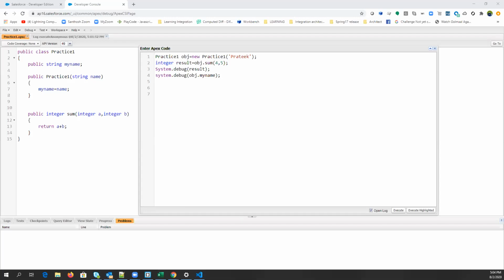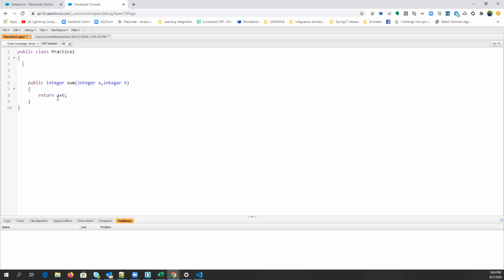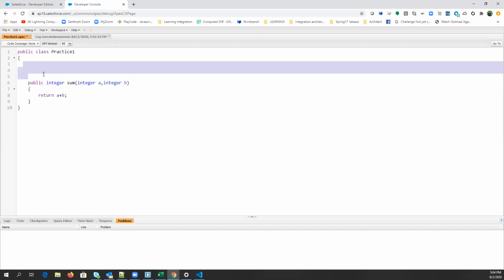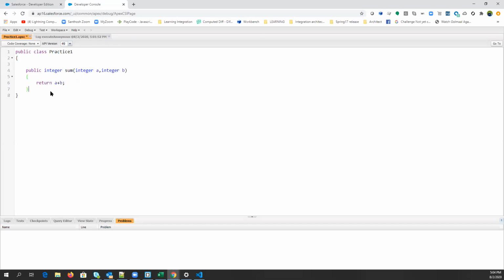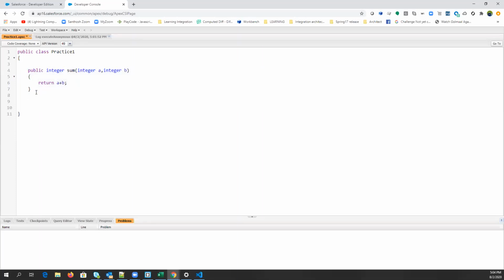So we have another concept called method overloading. Method overloading is just the concept of having multiple methods with the same name but different parameters. Like we have a method called sum here, and if we want to have another method with the same name, like if I pass it here, will it save? Just try it. It won't.